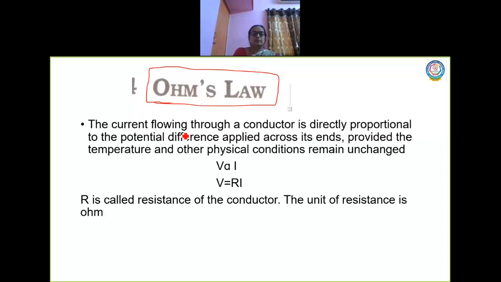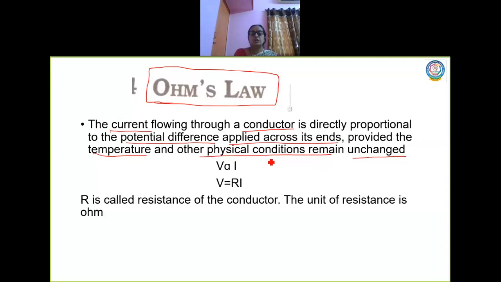The current flowing through a conductor, now what is this current? It is a steady current. We have to mention the word steady. The steady current flowing through a conductor is directly proportional to the potential difference applied across its ends, provided the temperature and other physical conditions remain unchanged.